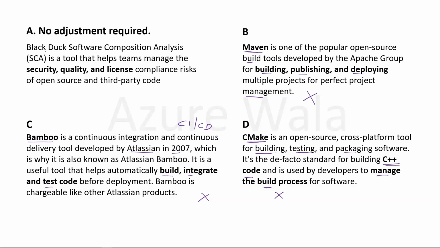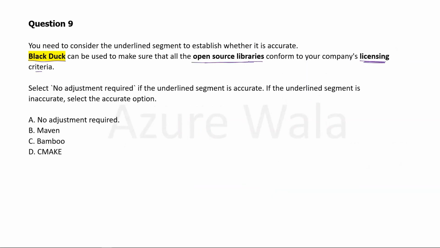Now let's see what the Black Duck is. Black Duck Software Composition Analysis Tool, or SCA, is a tool that helps teams manage the security, quality and license compliance risks of open source third-party code. So it deals with the compliance of the licenses for the third-party code. And here we have the requirement, which is the open source libraries and their licensing. Therefore, option A, no adjustment required, is the correct answer.